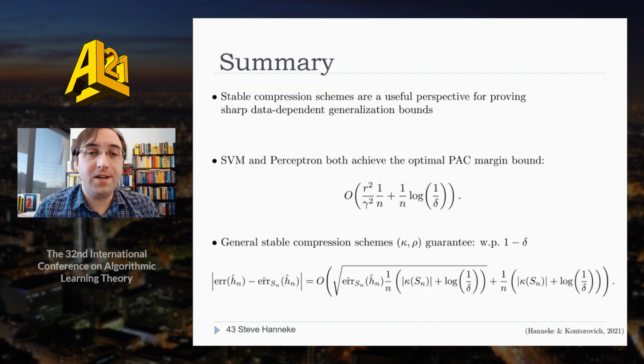Okay, so to summarize, stable compression schemes are a useful perspective for proving sharp data-dependent generalization bounds. SVM and Perceptron both achieve the optimal PAC margin bound, and we have established a new bound for stable compression schemes in the agnostic case, which, just like the separable case, removes a log factor compared to the bound for general compression schemes.